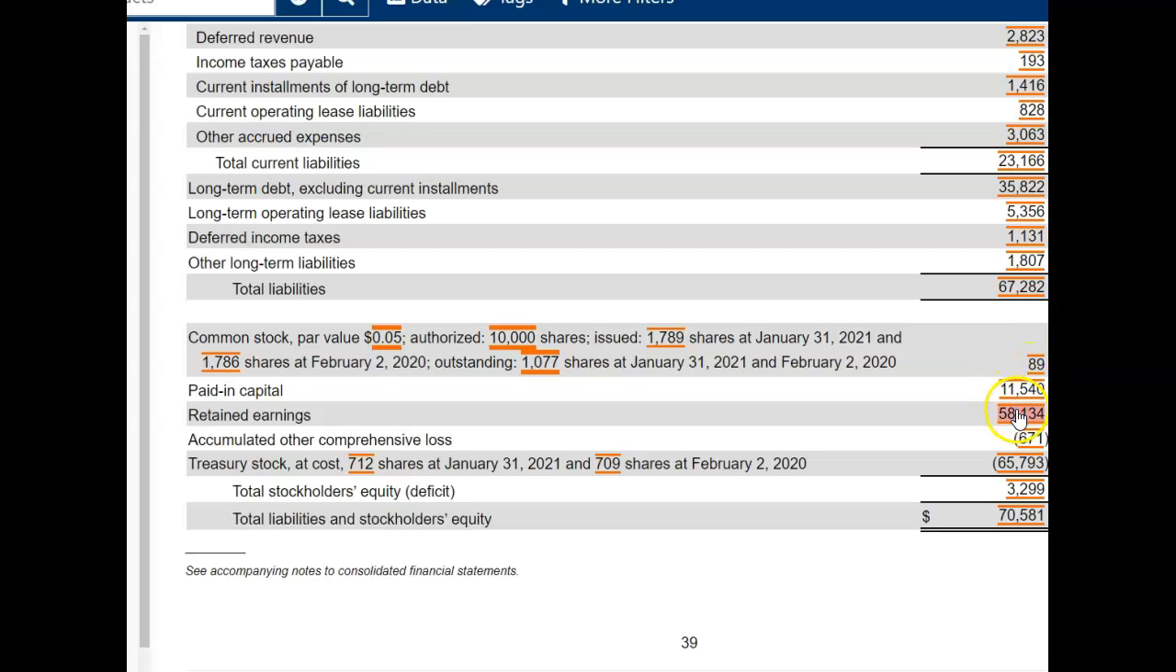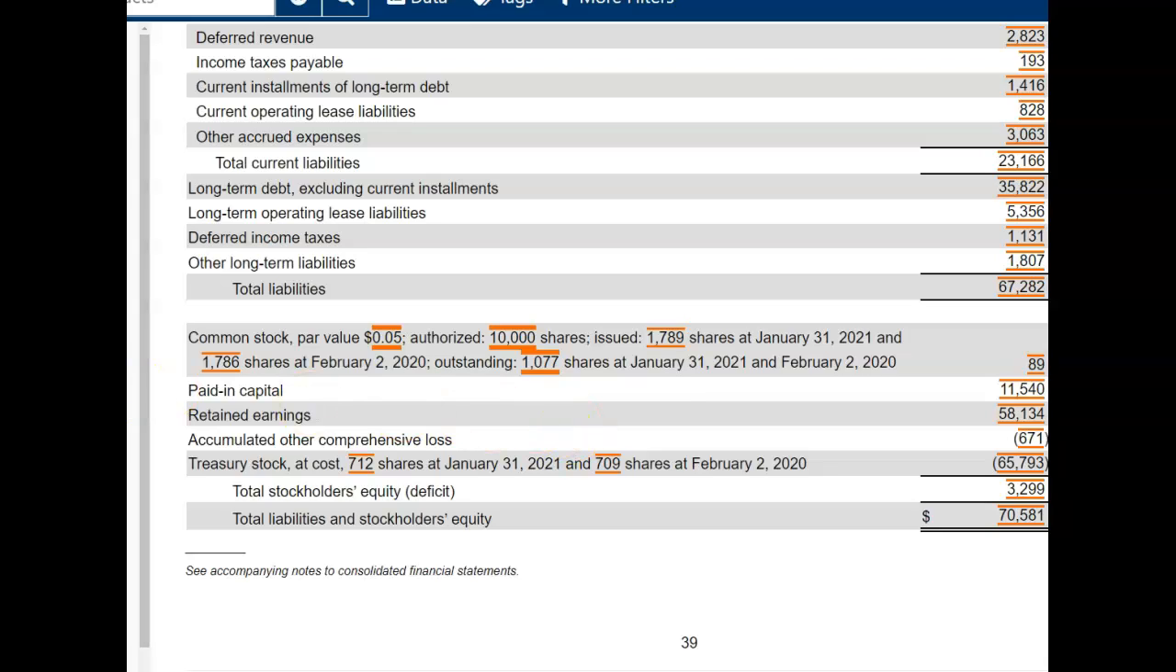Here's our retained earnings. We're not going to spend time in this class on other comprehensive gains or losses. You'll see that in your intermediate accounting classes. And here's my treasury stock. I purchased back some shares here, and so this has a negative equity. Treasury shares are a contra shareholders' equity account.